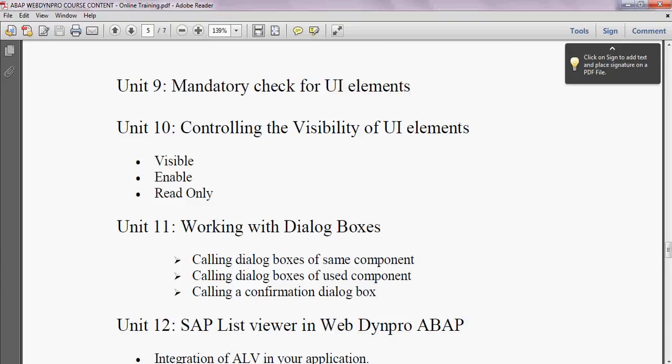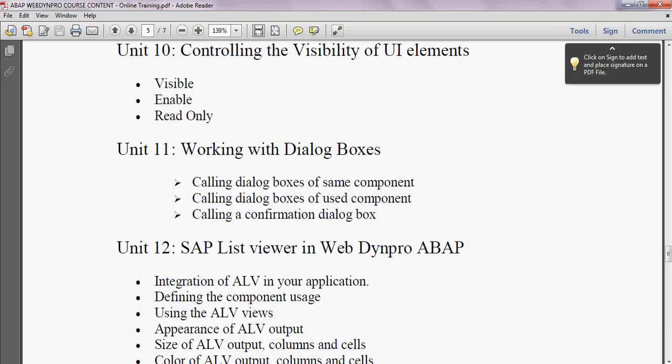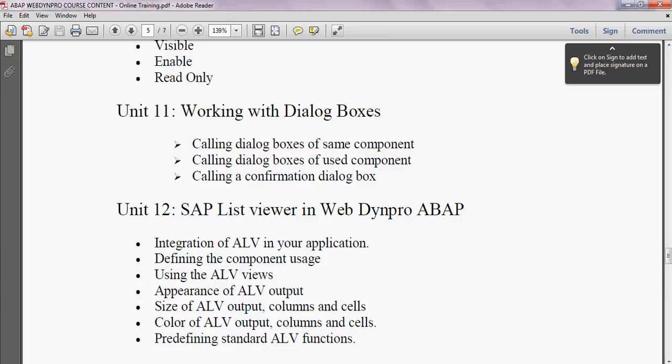And we have unit 11 also, working with dialog boxes. Dialog boxes are displayed as a pop-up. You can display the window of the same component as a pop-up, you can display the window of another component as a pop-up, or you can display the confirmation pop-up. So we have a different set of pop-ups. These topics will be covered in unit 11, working with dialog boxes.